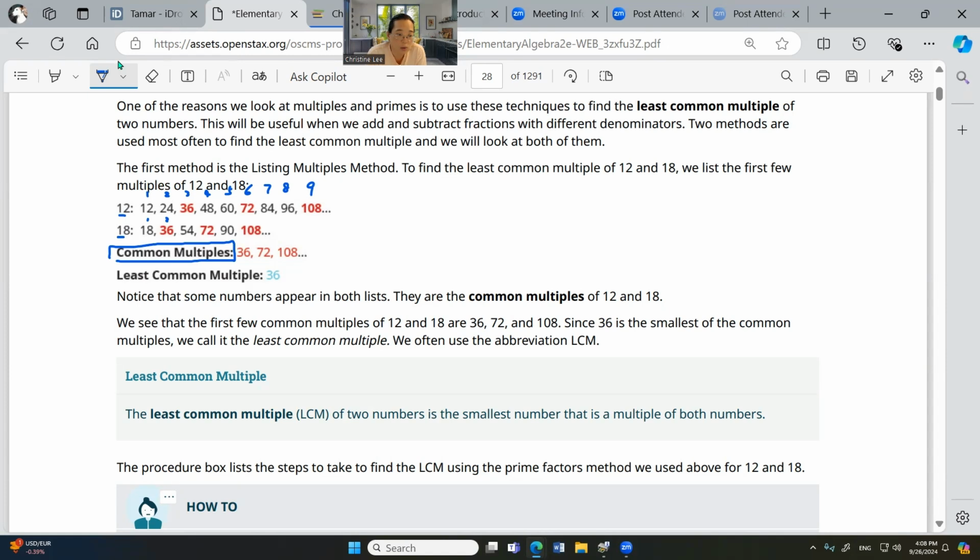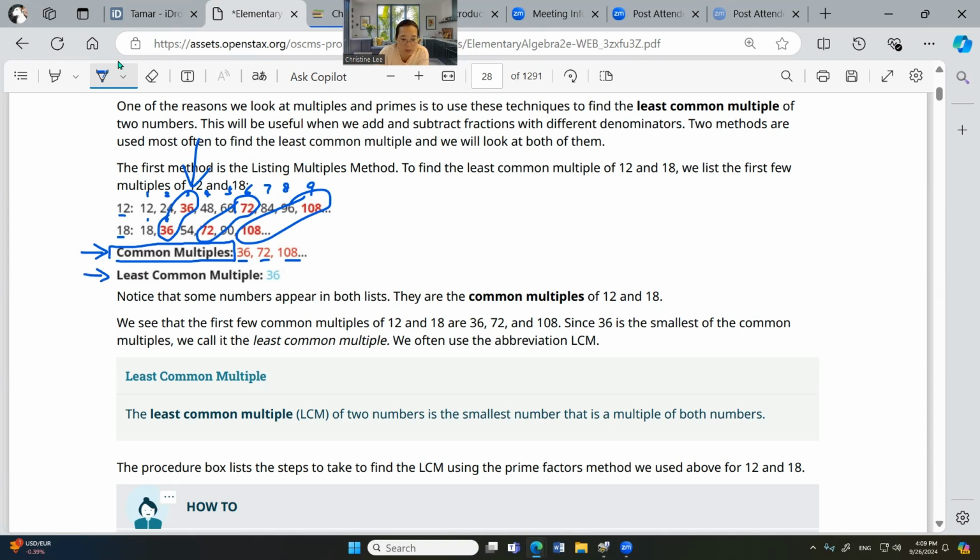So common multiple means they are the same. Between 12 and 18, their multiples are the same. So you say the common multiples are 36, 72, 108. Which one is the smallest? Of course, this one is the smallest, 36. So this is the English. You need to remember common multiple and then least common multiple.